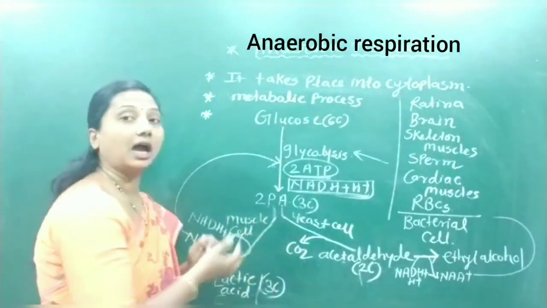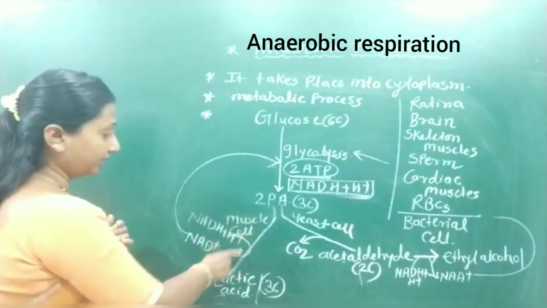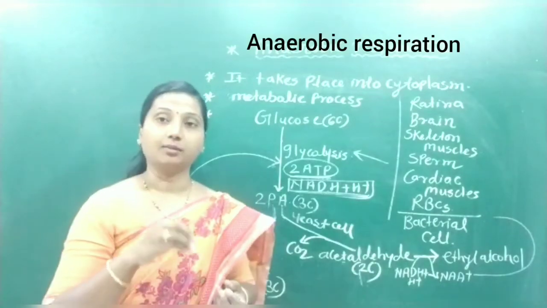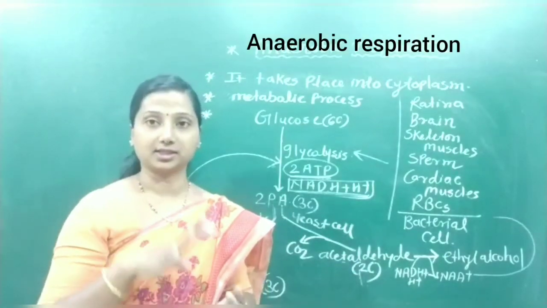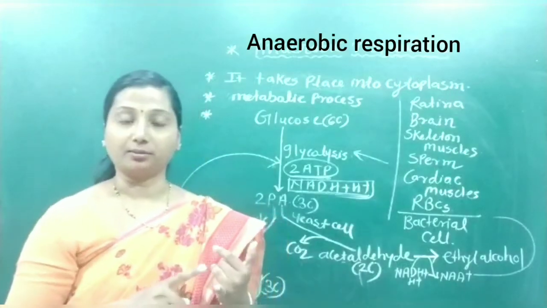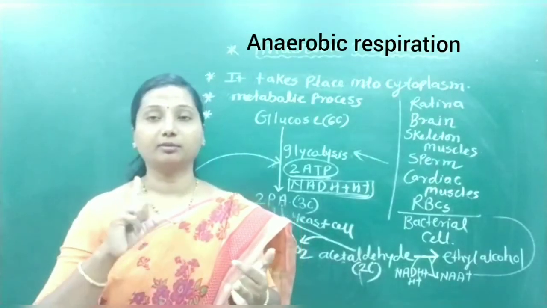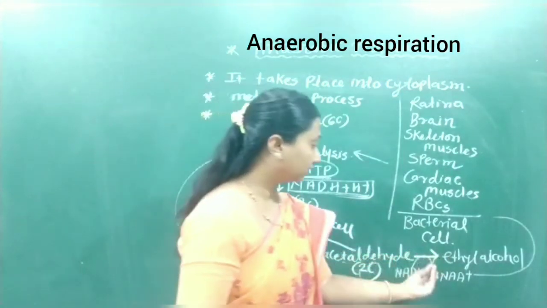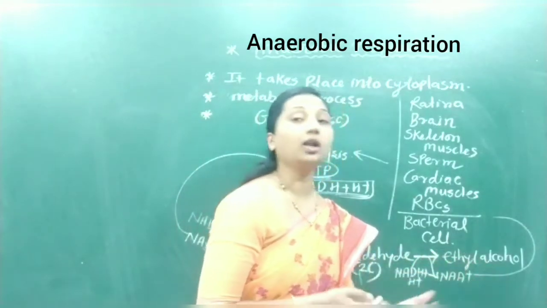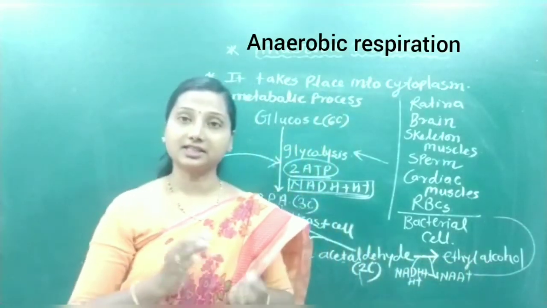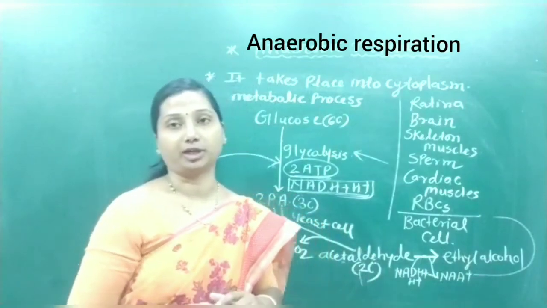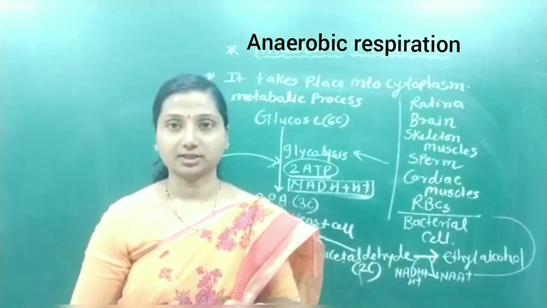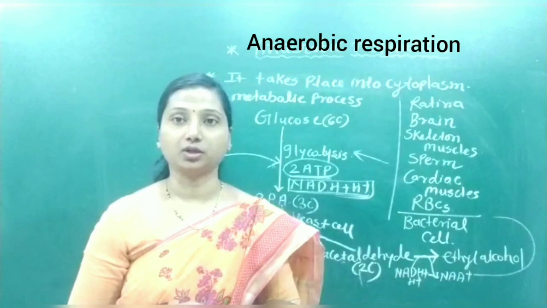So this is a hazardous process. In animal cells, when lactic acid accumulates in the cell, there will be a problem of fatigue and swelling in the cell. And in the yeast cell, when alcohol increases, the yeast cells will die automatically. So you will understand this anaerobic process. The next video will be on the Krebs cycle.